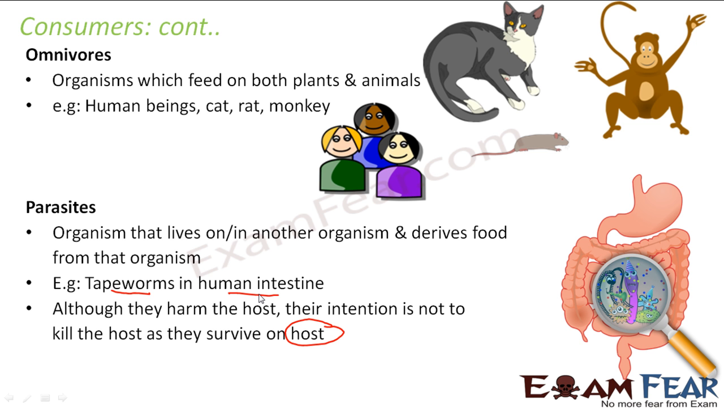So these are the 4 categories of consumers: herbivores, which directly depend on plants; carnivores, which depend on animals which feed on plants; omnivores, which eat both plants and animals; and parasites, which live inside another organism and obtain its food from that organism. Clear? Okay.